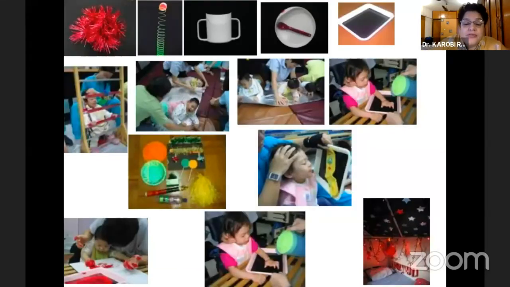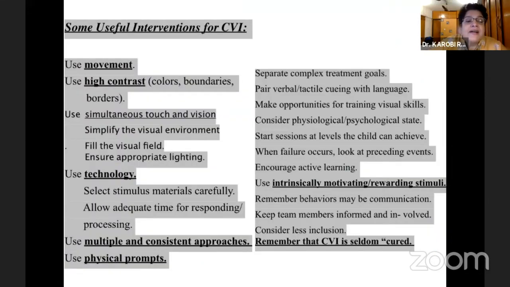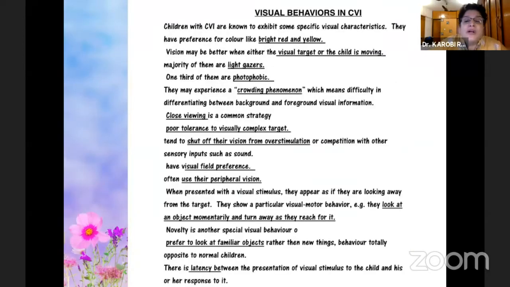These are the number of tools which are there. You use movement, high contrast, and multiple consistent approaches. Children with CVI like bright colors, they are light gazers, a third of them are photophobic, and they have what is called a crowding phenomenon, as a result of which they look at an object when they grab it, but when they are moving away they look away from it. There is always a visual field preference, and they prefer to look at familiar objects.